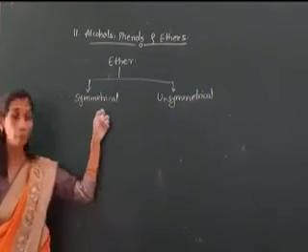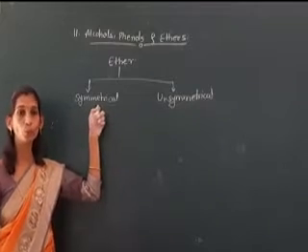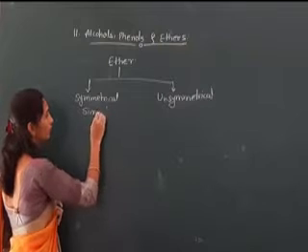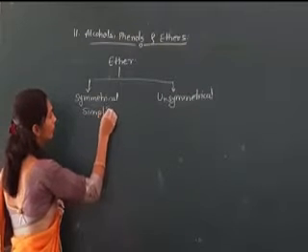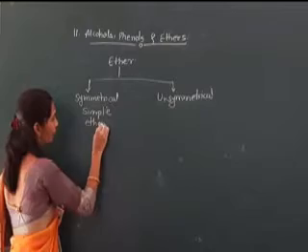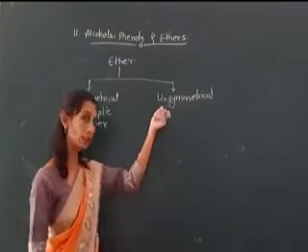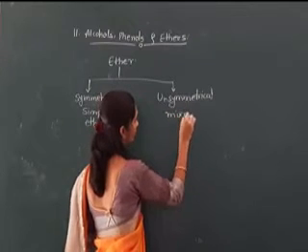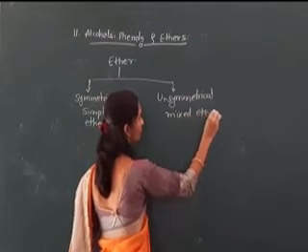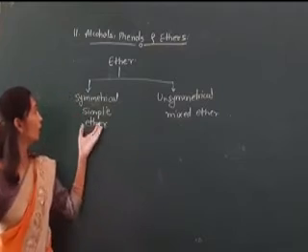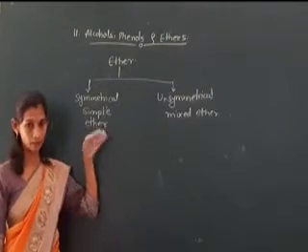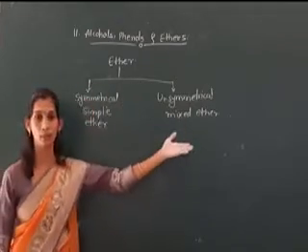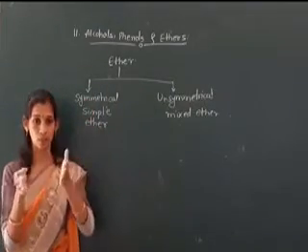That is, the symmetrical ether, also known as the simple ether, and the asymmetrical ether, also known as the mixed ether. In the case of a simple ether, in that name we understand how they are classified. It's symmetrical and asymmetrical depending upon their structures.